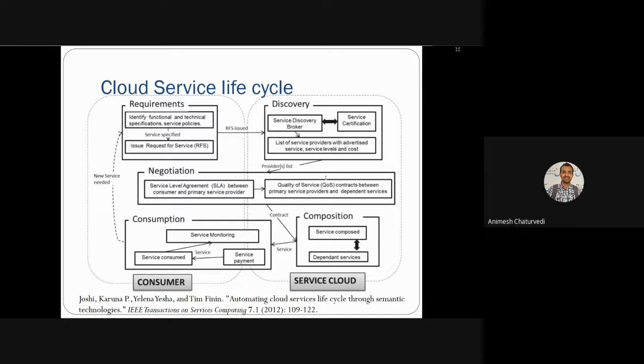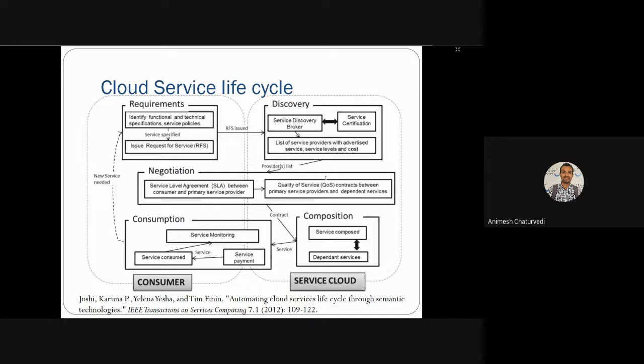On the right hand side you can see the service cloud. It is basically the technical part, where you do the discovery for the particular service technically, and you provide the service certification, meaning authorization. Then various listings of services are available.